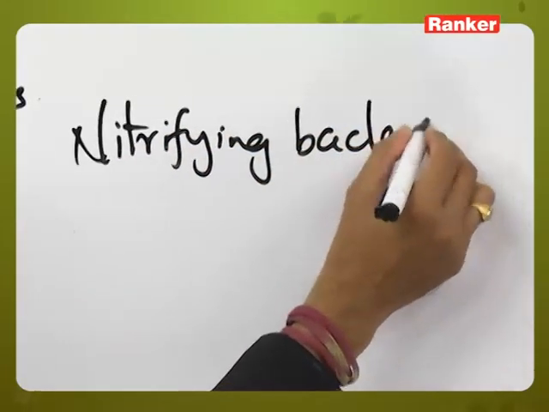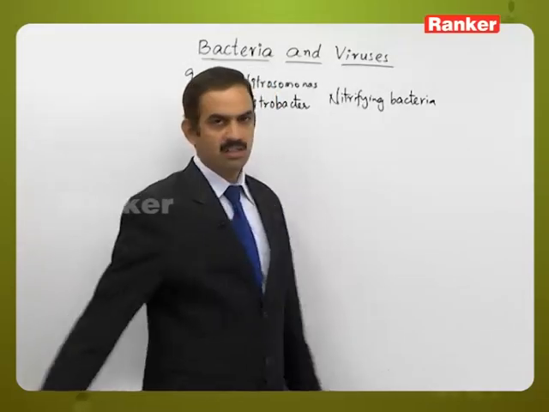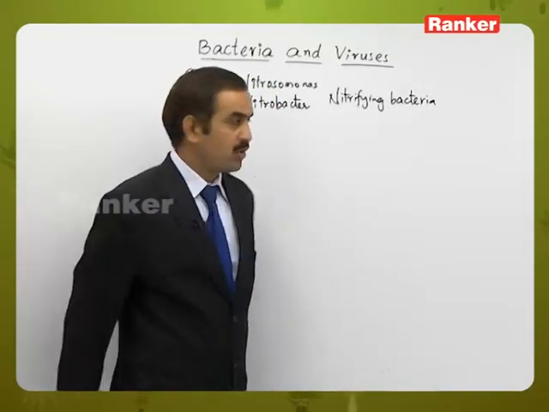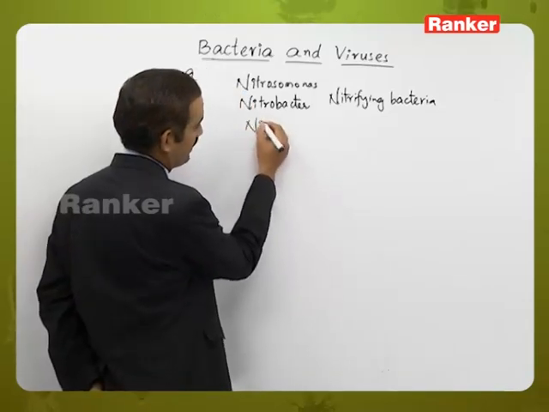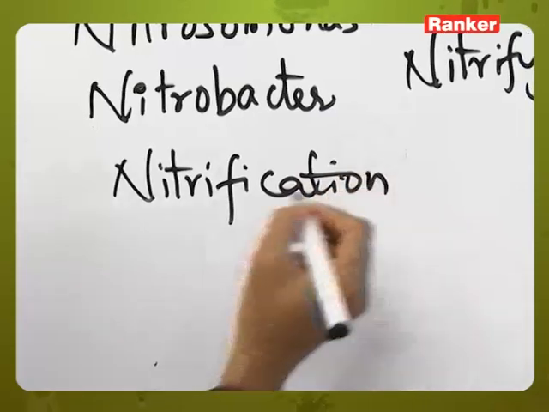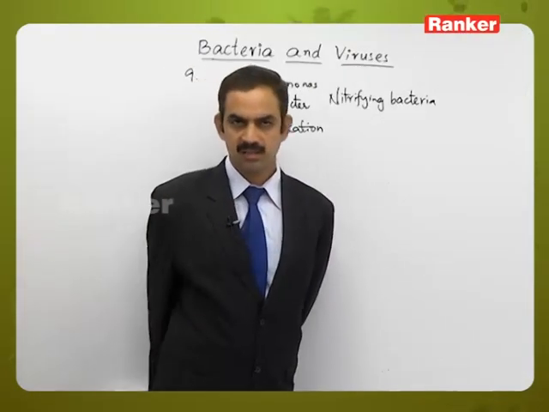In the process of biological nitrogen fixation, this nitrification process will be present. Here, as we know, 5 steps are there.